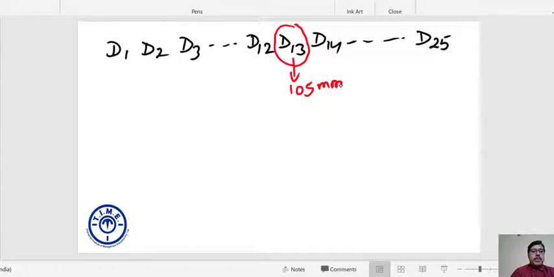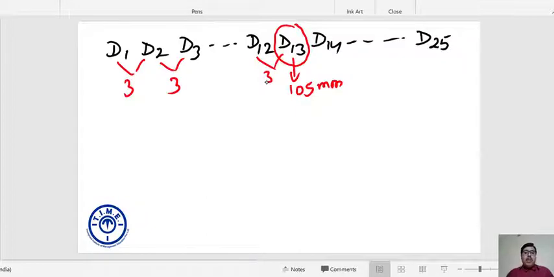And you know between two consecutive days there is a gap of 3. So how many gaps do we have? From D1 to D13, the total number of gaps is 12. D1 to D2, gap number 1, D2 to D3, gap number 2, and so on. D12 to D13, we have gap number 12.